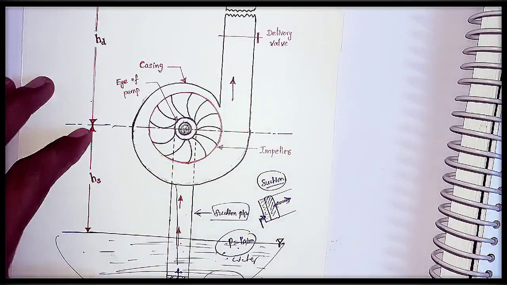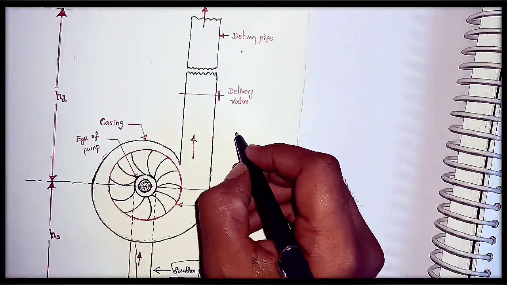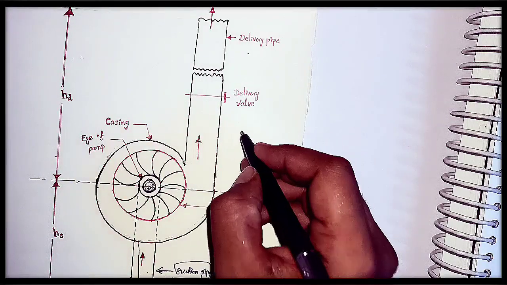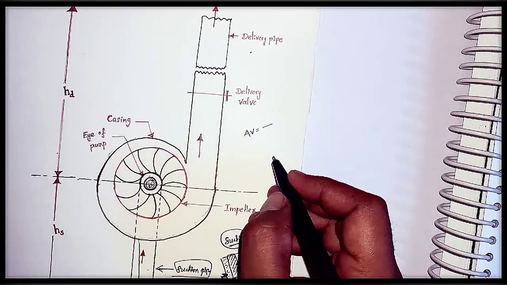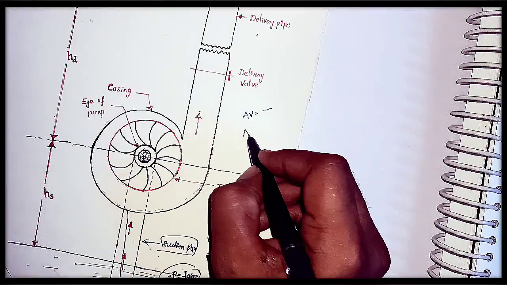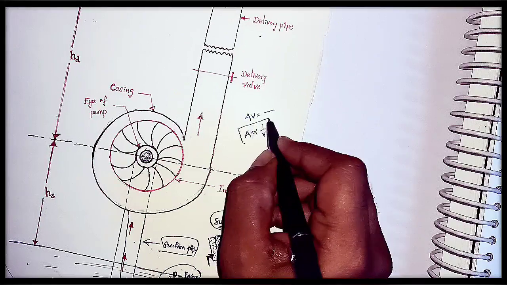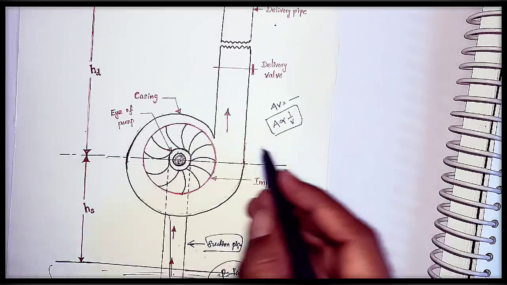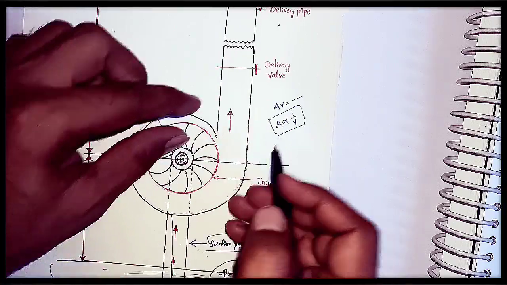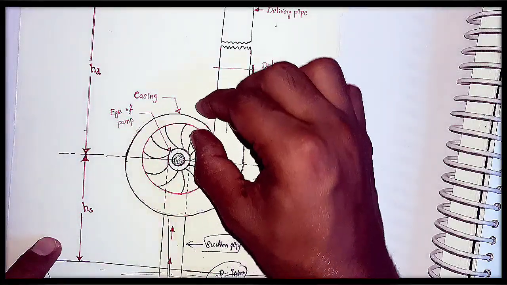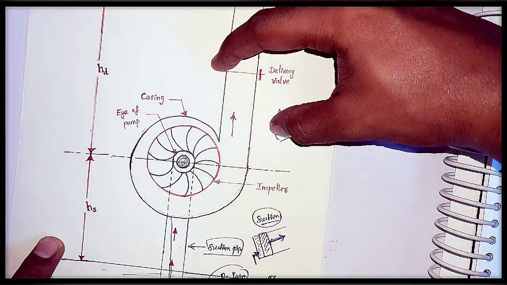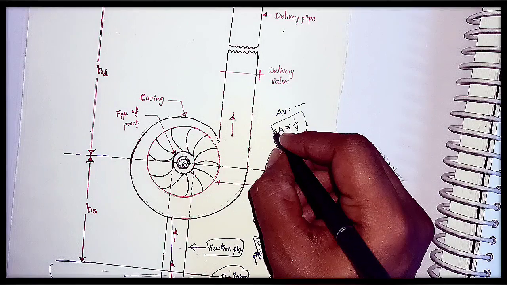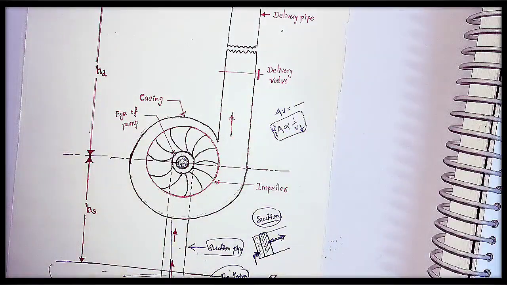As we know, according to the law of conservation of mass, that is the continuity equation, AV equals constant. Area is inversely proportional to velocity. Here the area of cross section is increasing gradually, like this. As the area is increasing, the velocity of the fluid is decreasing.